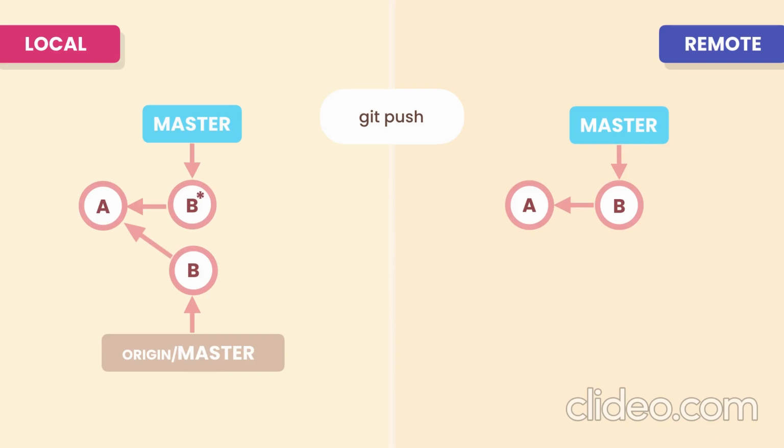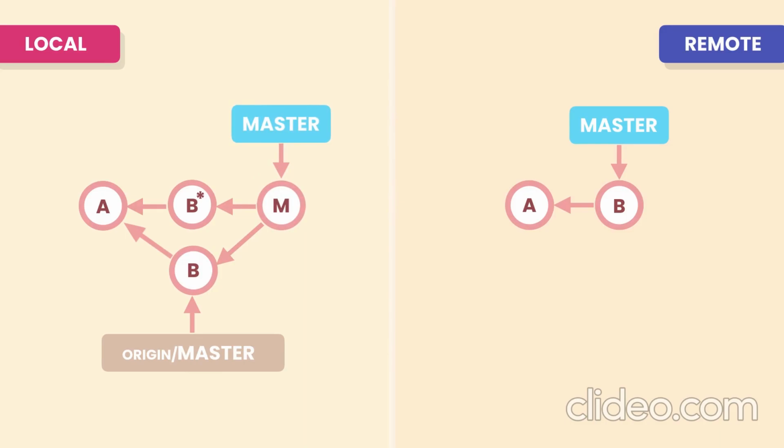Here's the reason. Look at the shape of our history on the left side. Our master branches have diverged. This is exactly the same scenario where we try to push after someone else has pushed to origin. So there are some changes in origin/master that don't exist in our master. In this case, first we have to merge origin/master into our local master, and then we can do a push.